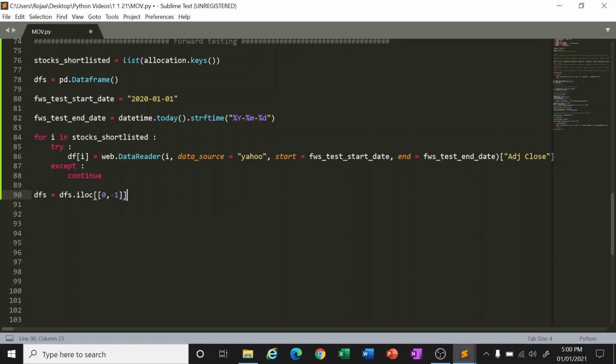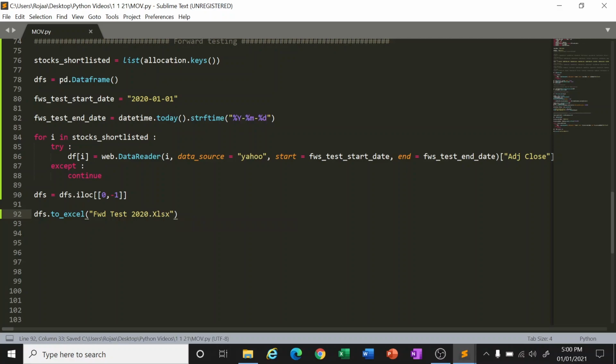So only the first row and last row will be there. Now for us to easily see how it looks, let us send it to Excel. Let's call this forward test for 2020, because we are doing it from the beginning of 2020.